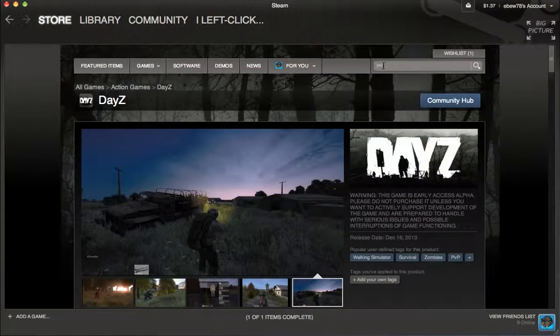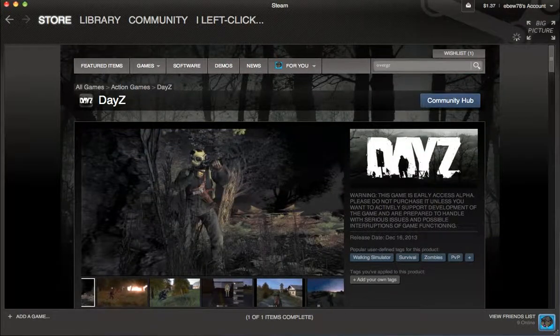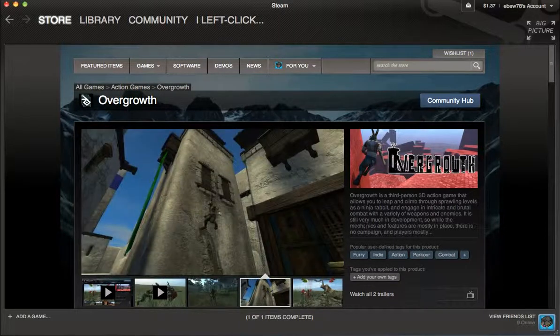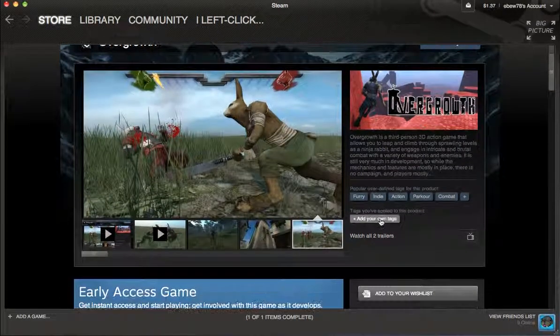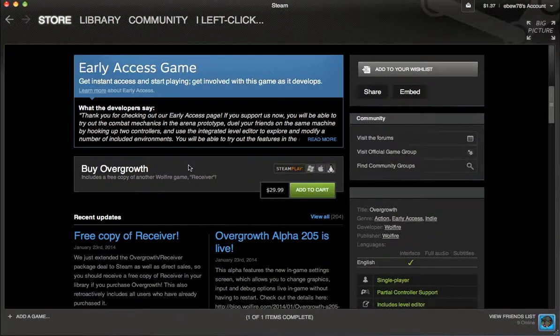Here's another good example. Overgrowth. This is a sequel to an older game called Lugaru, which is kind of like, take Mortal Kombat or some fighting game like it, put it in a third-person world where it's open exploration, and put buddies and wolves in it fighting against each other, and you got Lugaru. It's an old game, it's pretty good. It's not very long, and this is the big sequel. So, I like this, however.